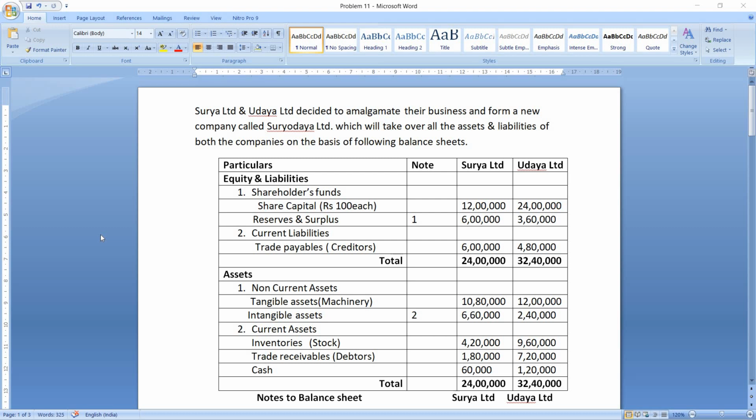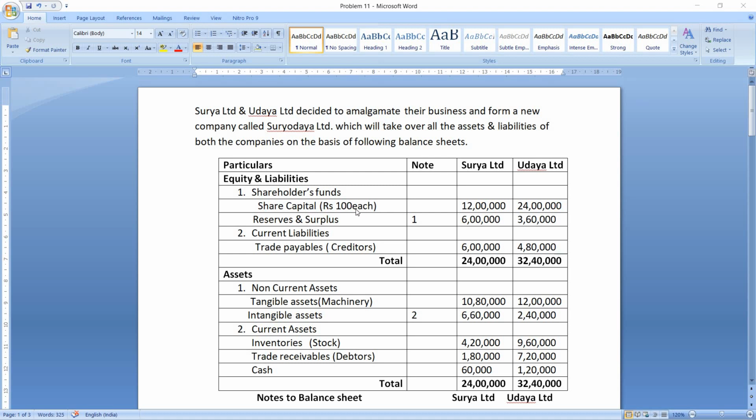So let us go through the problem first. Surya Limited and Uday Limited decided to amalgamate their business and form a new company called Suryodaya Limited, which will take over all the assets and liabilities of both the companies on the basis of the following balance sheet. So let us go through the balance sheet.